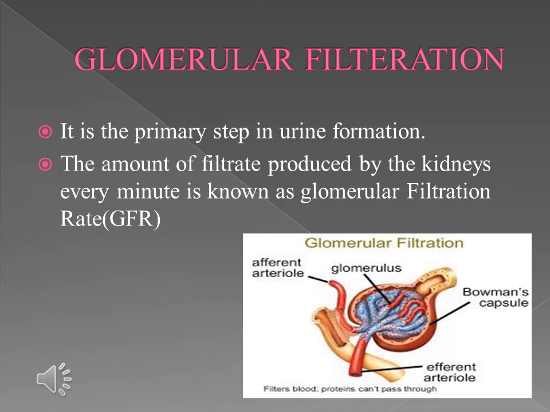The first step is glomerular filtration. It is the primary step in urine formation. In this process, the excess fluid and waste products from the kidney are filtered out of the blood into the urine collection tubules of the kidney and eliminated out of the body. The amount of filtrate produced by the kidneys every minute is known as glomerular filtration rate.